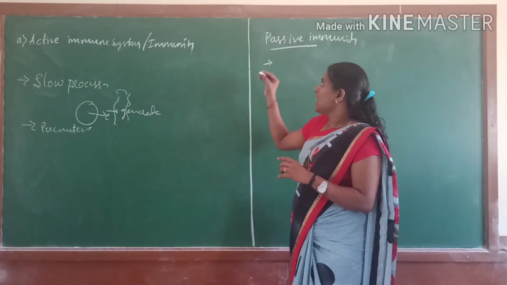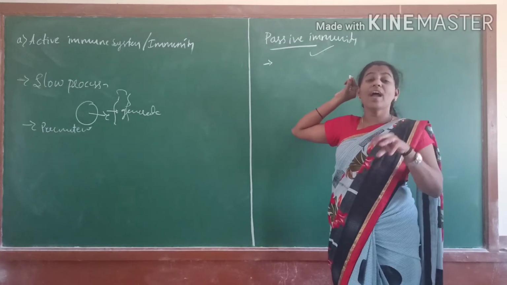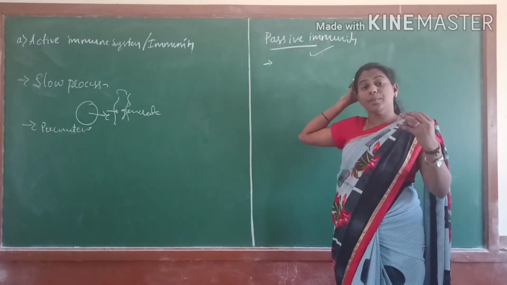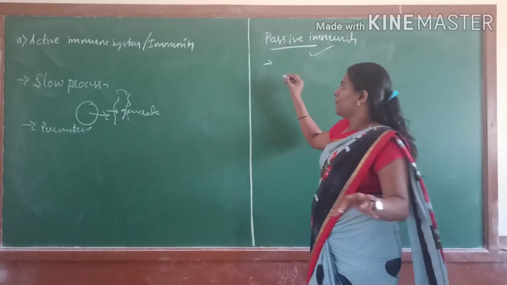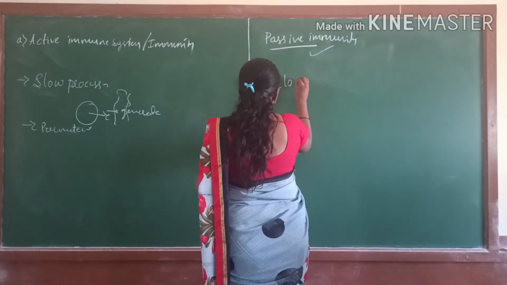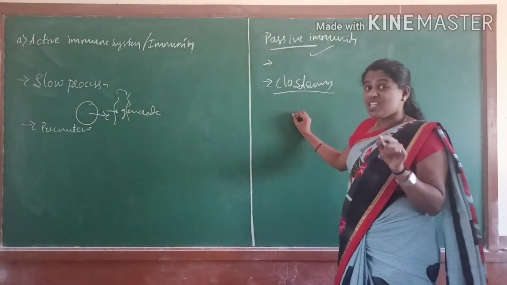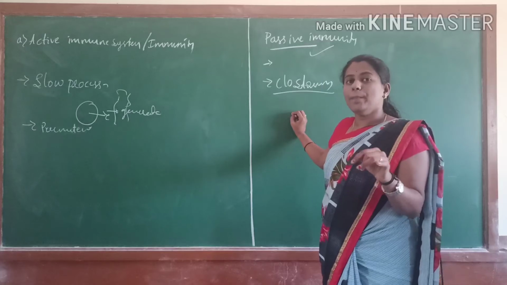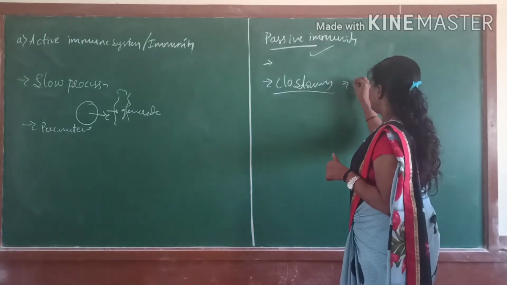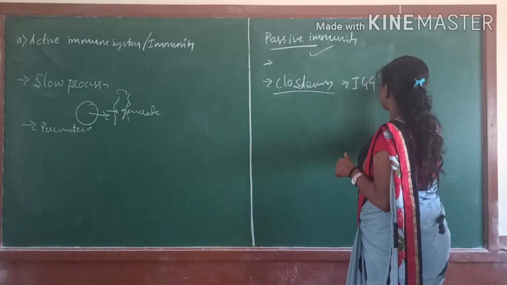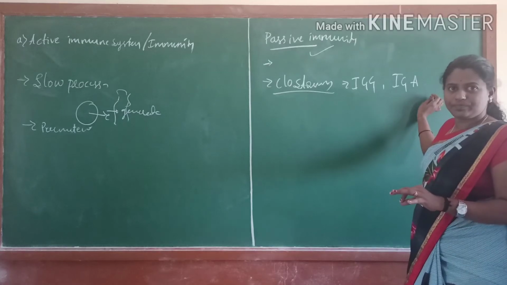That type we call passive. It is acquired immunity taken from outside antibodies. The best example is colostrum, which comes from mother to baby, in which IgG and IgA are abundant.